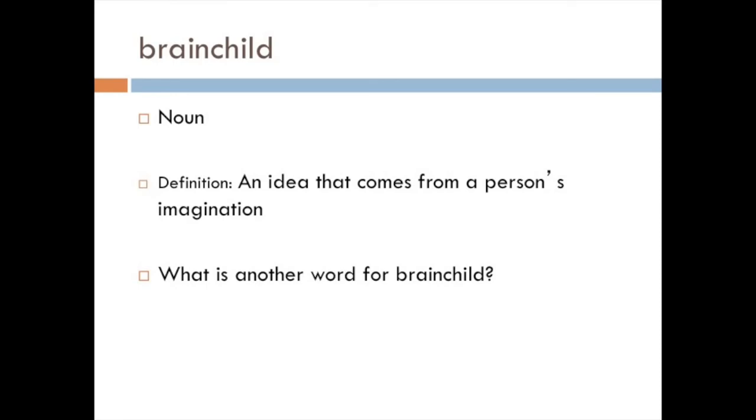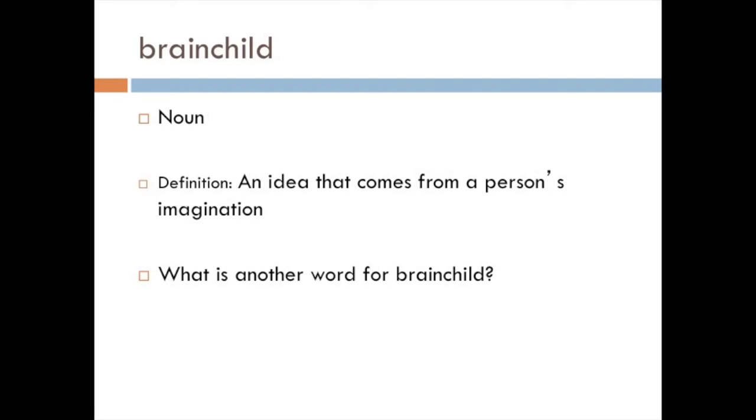The next word on our list this week is a word that many students make mistakes with when they are writing their sentences, so please pay careful attention to the meaning. This word is brainchild, and brainchild is a noun, which can be a person, place, thing, or idea, but please, even though this word has child in it, a brainchild is not a person. A brainchild is a thing.